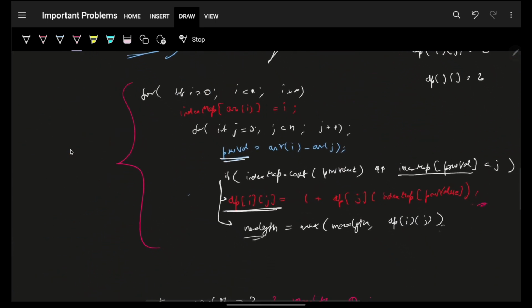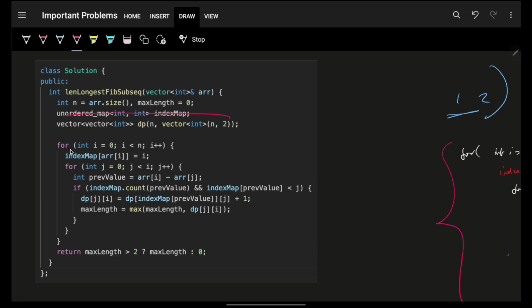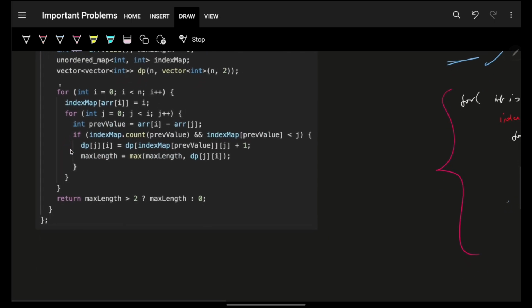And with that in mind, you will get your answer. Cool. Let's see the code. It's exactly the same as what I showed you: firstly, I will initialize my DP with a value of 2, because any i, j pair will have a minimum length of 2. Any Fibonacci sequence will have a length of 2. Then I have exactly the same code as what I showed you. I will not explain it right now.